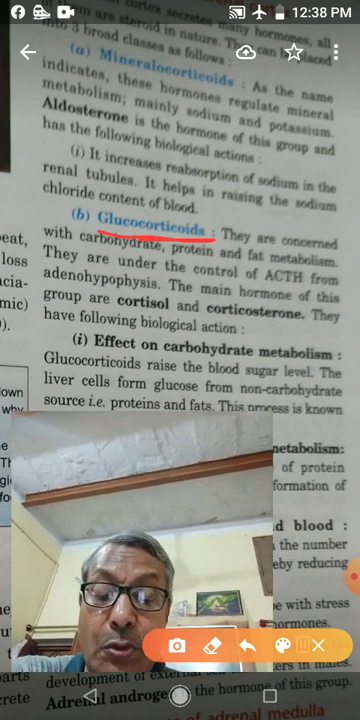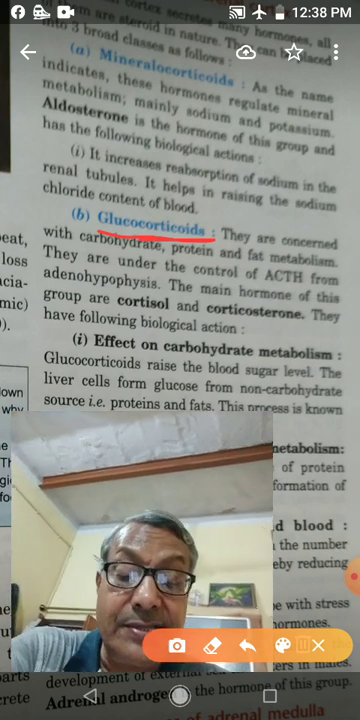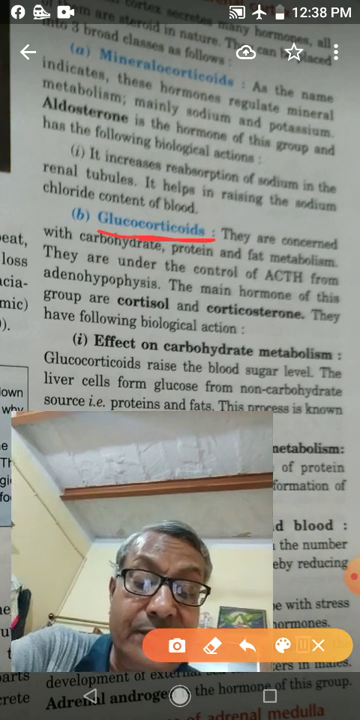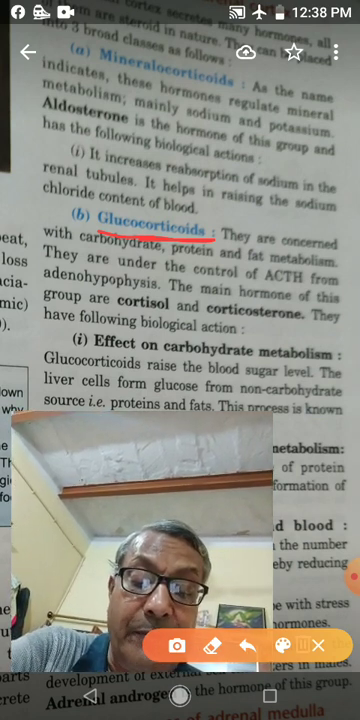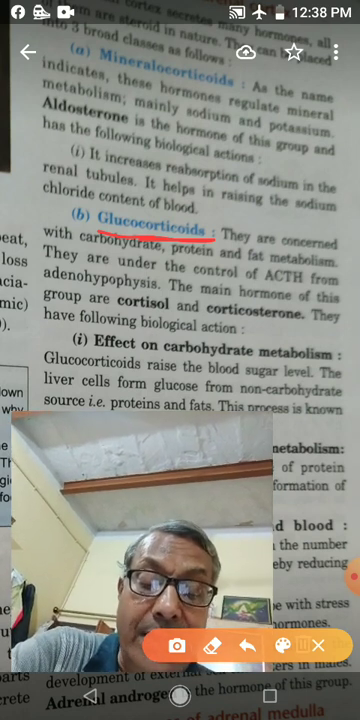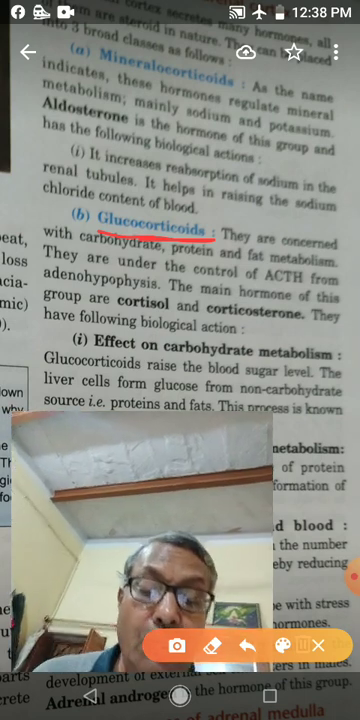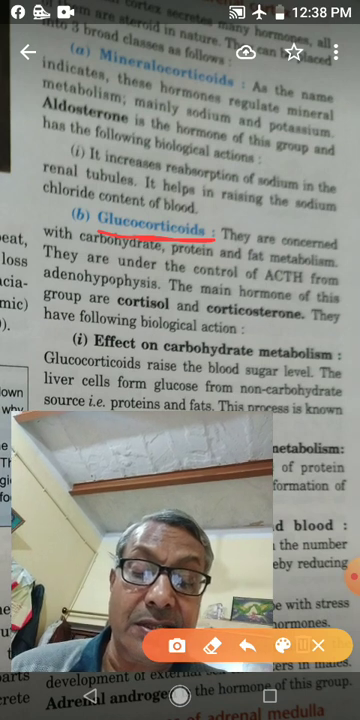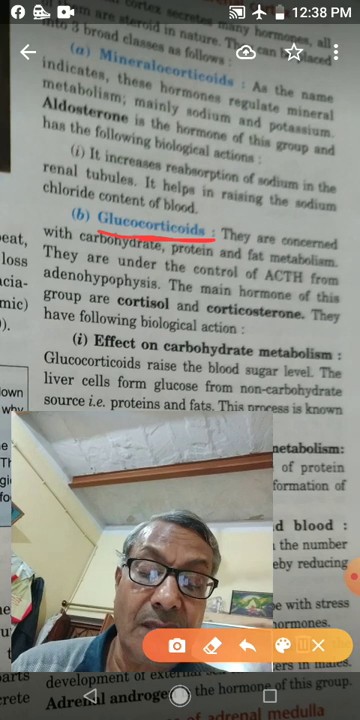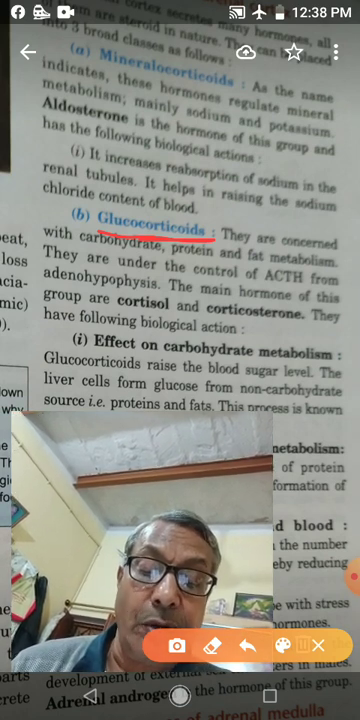Second is its effect on protein and fat metabolism. Glucocorticoids decrease the rate of protein synthesis and stimulate the formation of fat droplets. Glucocorticoids also affect lymph and blood. They cause a decrease in the number of eosinophils and lymphocytes. Thus it reduces the formation of antibodies.